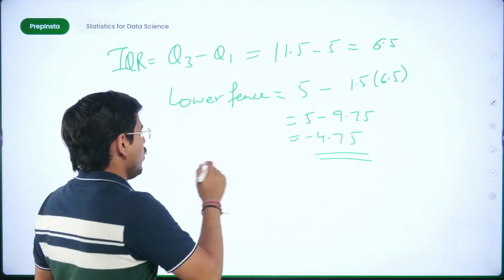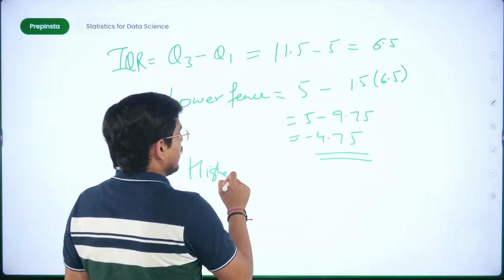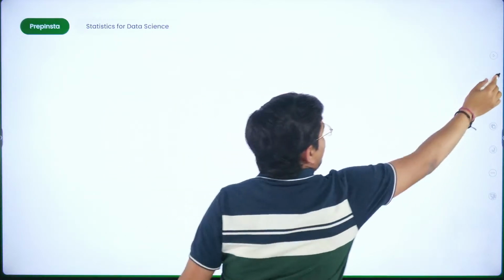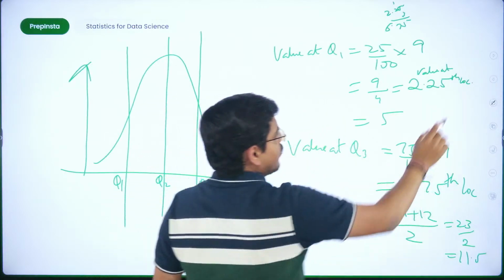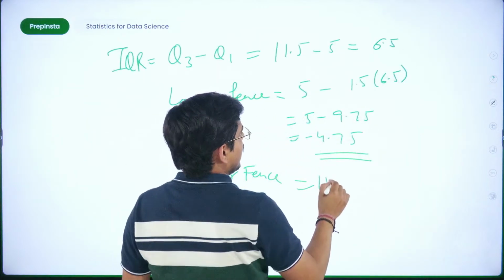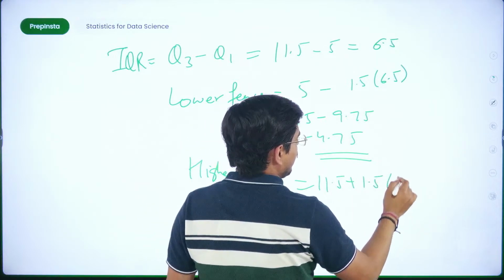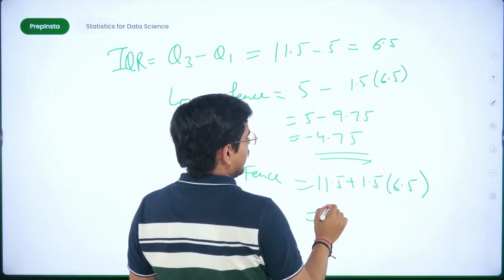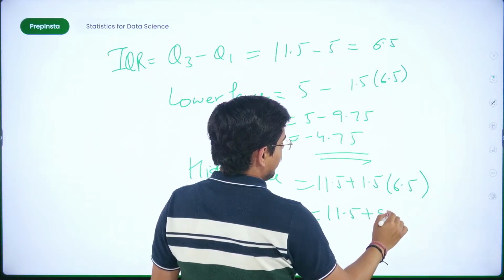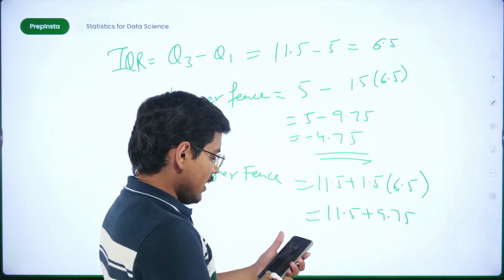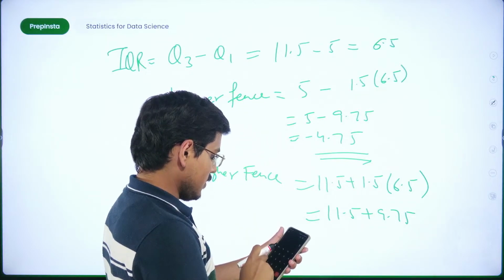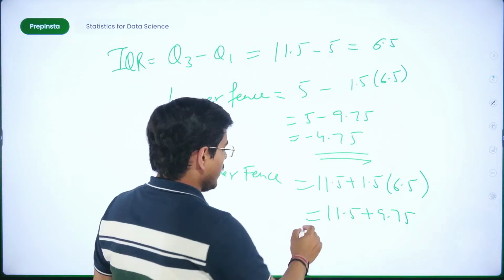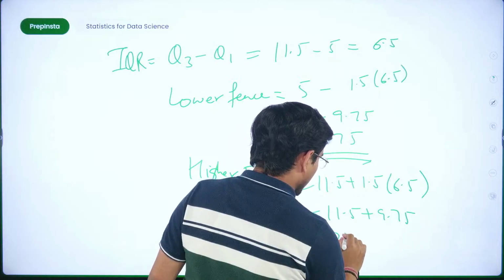Got it? Now calculating the higher fence. How do I get the higher fence? First of all, the value at Q3, 11.5, plus 1.5 into 6.5. This is nothing but 1.5 into the interquartile range. So 11.5 plus 9.75. Now when I add them up, this becomes 21.25.